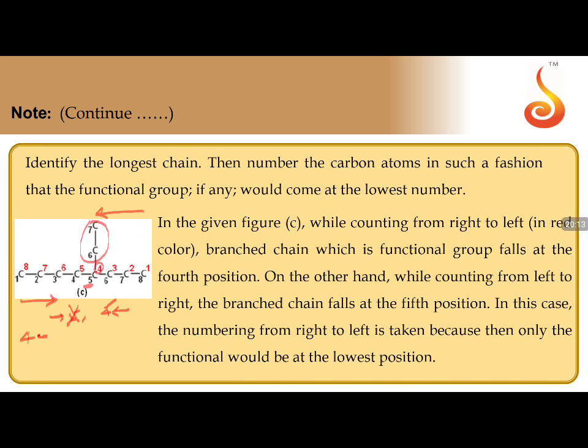2 carbons is eth, and if it is a substituent it becomes ethyl. 4 ethyl. Total 8 carbons, so oct. Octane. 4 ethyl octane is the name of the compound.